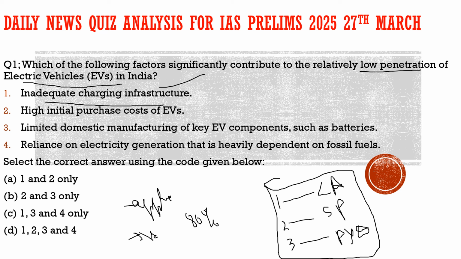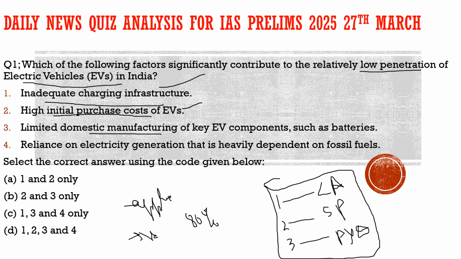Second statement, high initial purchase costs of EVs, 100% correct. Because of the high initial purchase costs of EVs, it is also one of the bottleneck to the penetration of electric vehicles in India. So this statement is also true. Third statement, limited domestic manufacturing of key EV components such as batteries, 100%. There is very limited domestic manufacturing of batteries. In fact, we are highly import dependent on it.